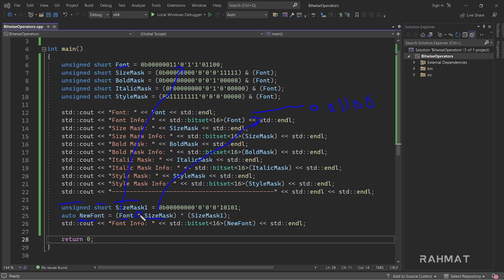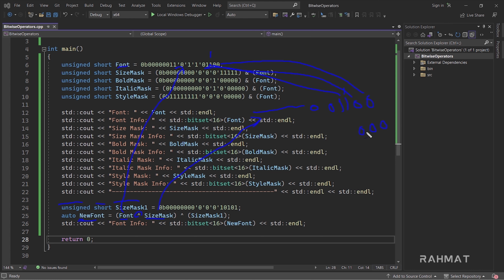So this XOR means that if the variables are the same, then the result would be false. If the variables are different, then the result would be true. Now you can see the first one, they're the same, the result is 0. The second one, they're the same, the result is 0. The third one right there, the result is the same, it's 0. It's 1 here, it's 1 there.